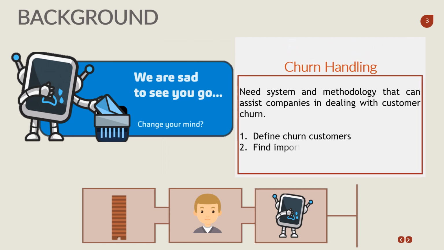According to the impact that will arise, the company should handle churn customers. Companies need a system and methodology that can assist them in dealing with customer churn. First, the company must define churn customer, second, find important factors, and third, predict the customer.